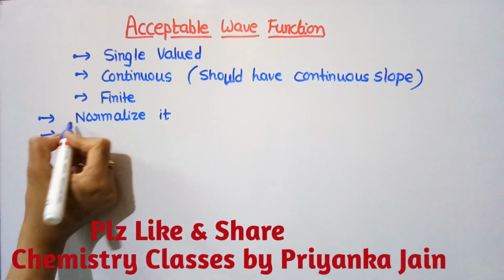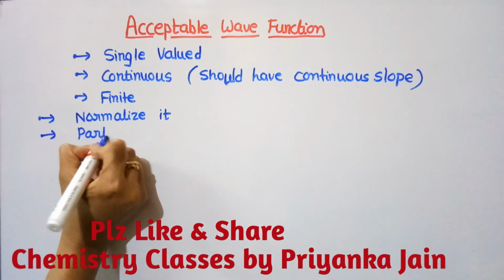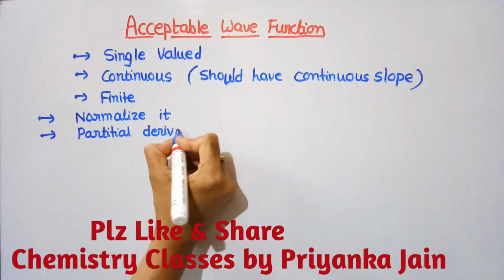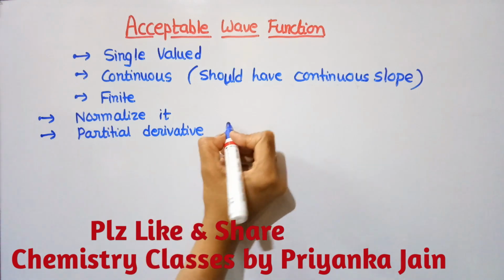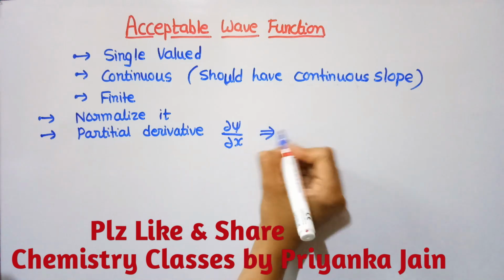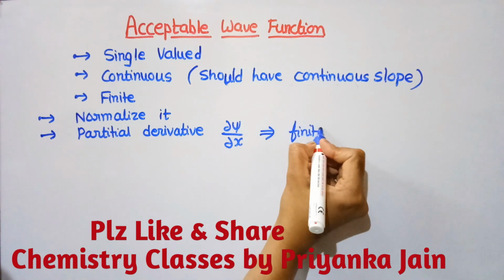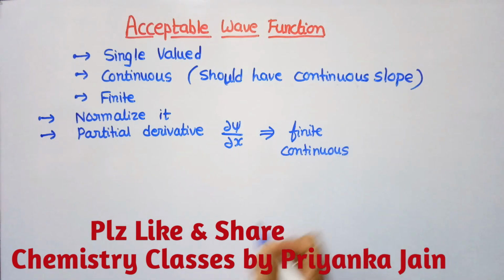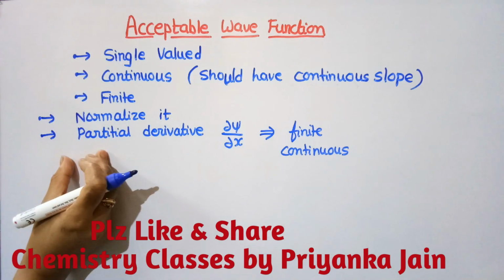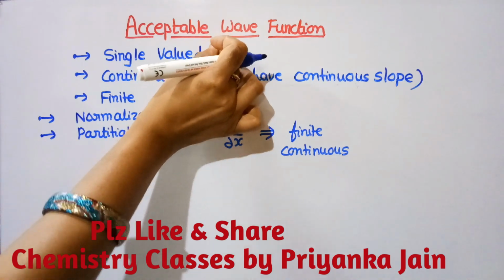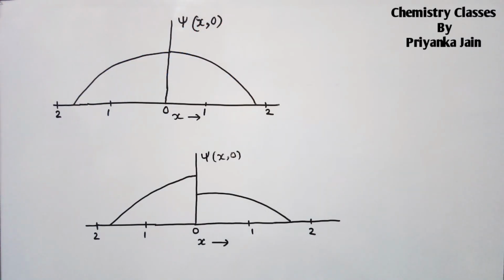Another thing is that if we take its partial derivatives, like del psi upon del x, then it should also be finite and continuous. These are the conditions that a wave function must follow if it is an acceptable wave function. Now we will study all these conditions with the help of some graphs.